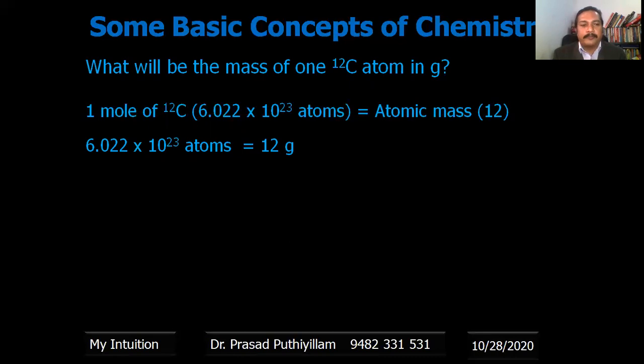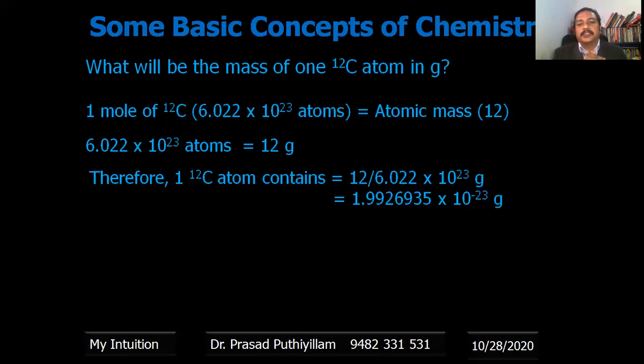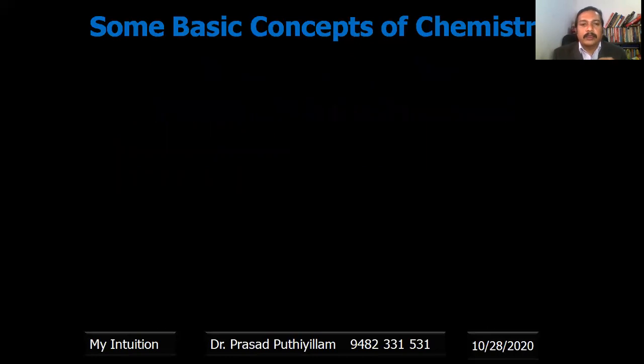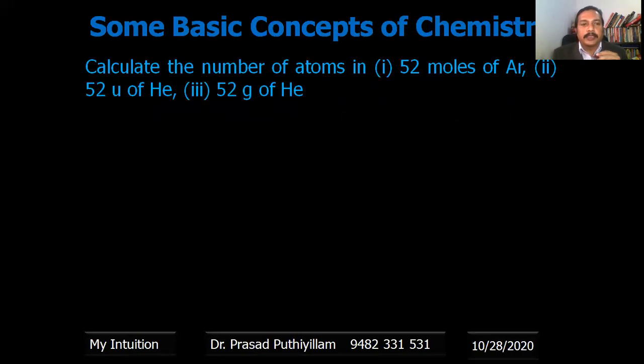Therefore one atom contains 12 upon 6.022 into 10 to the 23, that is 1.9926935 multiplied by 10 to the power minus 23 grams. This is the mass of one atom of carbon 12.